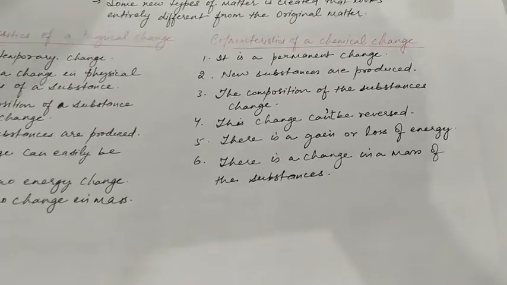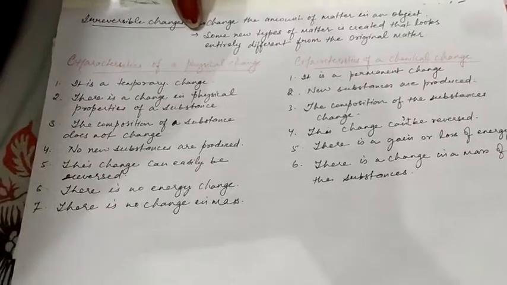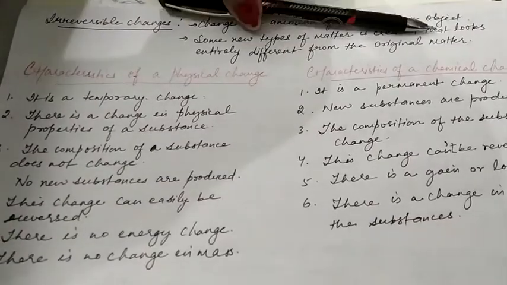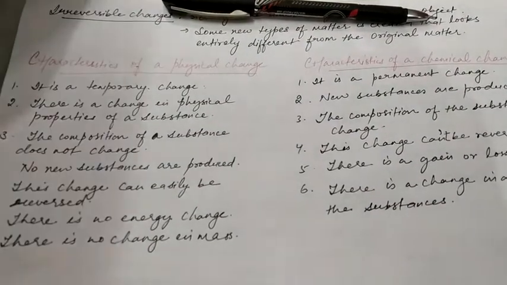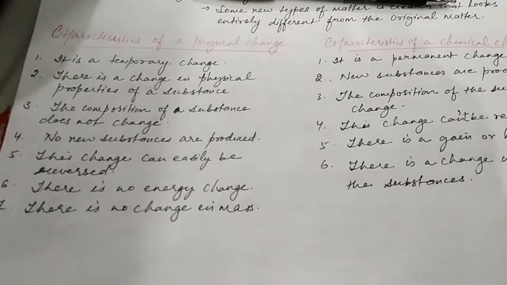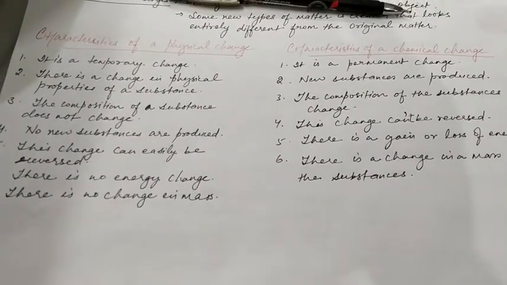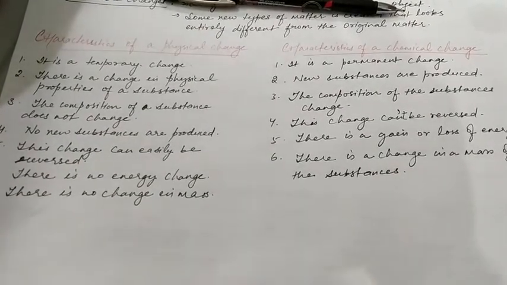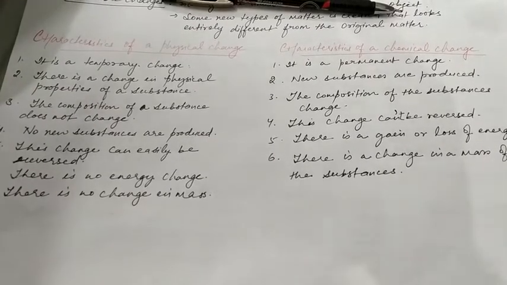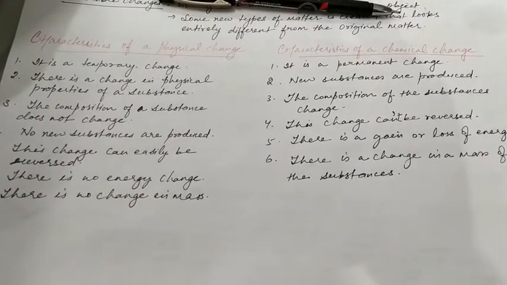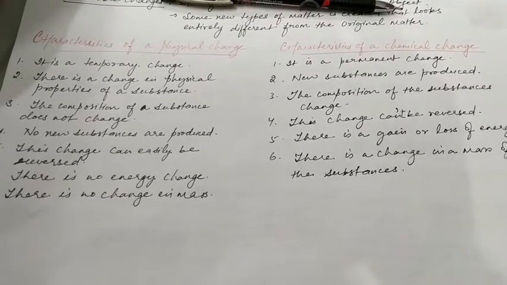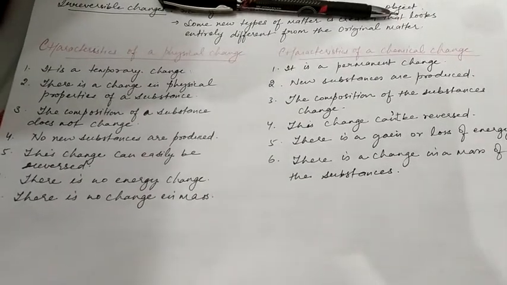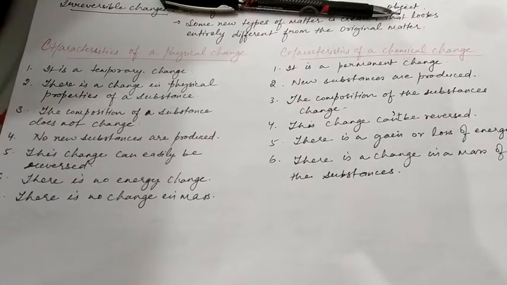So class, you have to keep in mind these characteristics of physical and chemical changes when you have to decide whether a given change is a chemical change or a physical change. Hope you have understood the topic very well. Now try to find some more different examples from real life, and keeping in mind these characteristics of chemical and physical change, try to decide what type of change it is. Till then, keep learning from your book, which is on the school website.